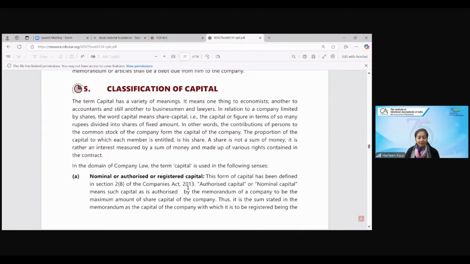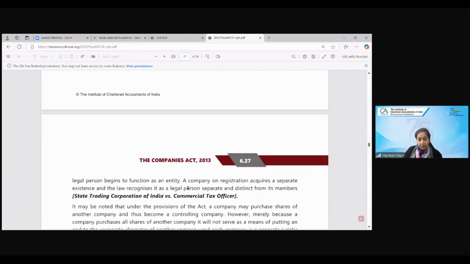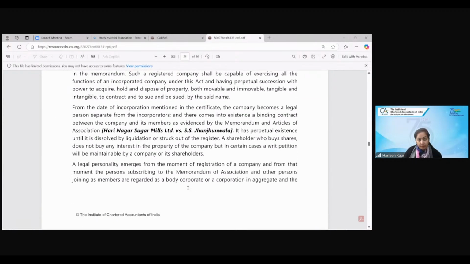Hello, ma'am. Yes, beta. Ma'am, regarding the registration of the company, in the former case we have said that the members who registered the company, the subscribers, promoters maybe we said promoters. So would they not be convicted in the former case? Is it regarding the company only or other criminal cases?